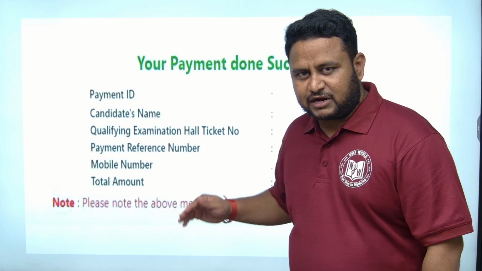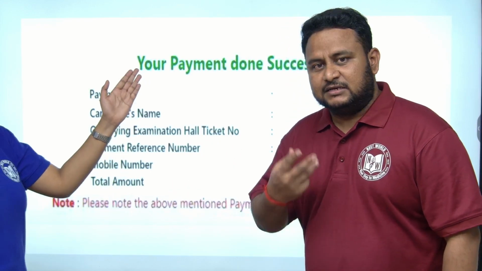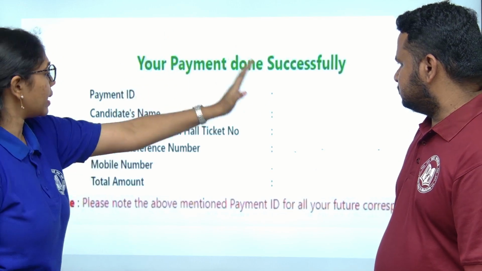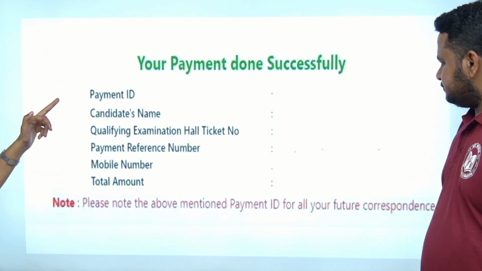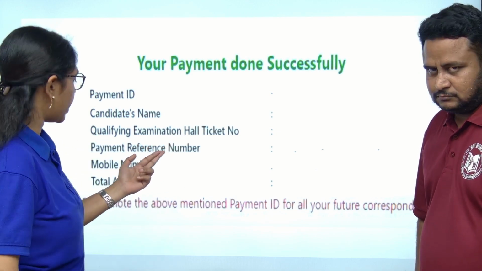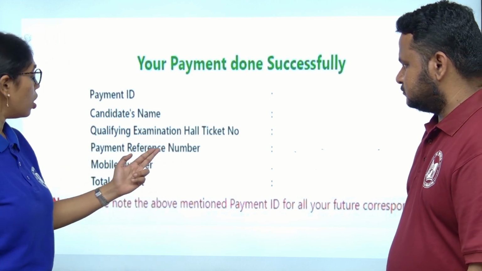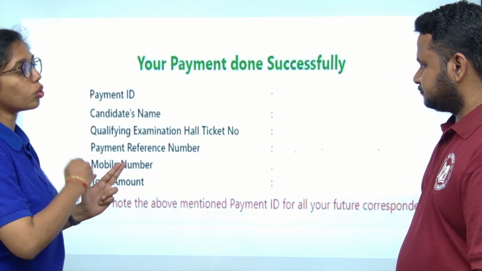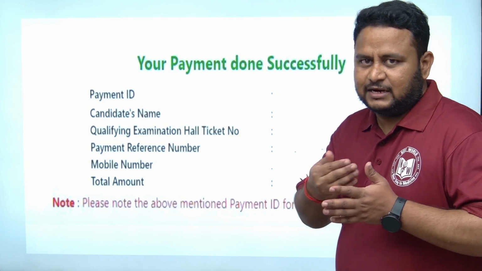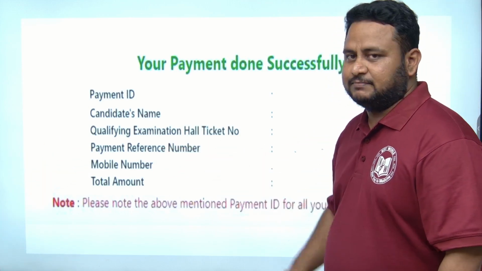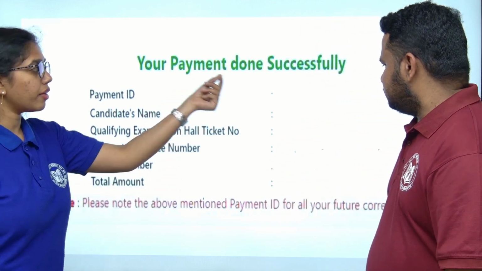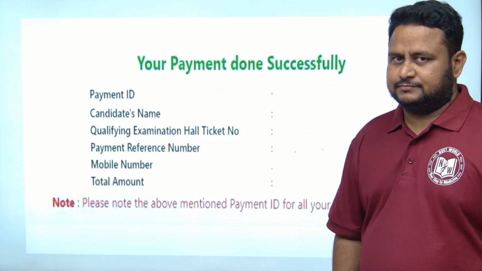So this means we have completed up to stage 2. So 3 steps are remaining. Once your payment status is done, you will get this type of sheet with your payment ID, candidate's name, qualifying exam hall ticket, whichever you have provided, and payment reference number also. This is very much important, students, to go for step 3, that is the application form, when you want to proceed to fill the application. There they will ask for the payment reference number. So please keep a note of it. And mobile number, total amount, everything will come in the payment status. That is step 2.